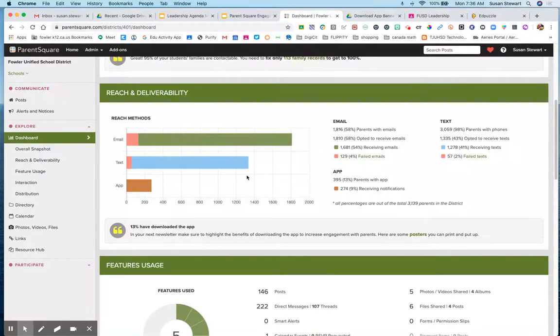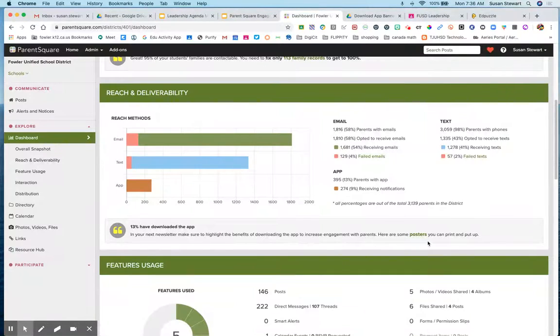I see how many parents are connecting via email. I also see how many failed emails we have, and that's one of the conversations we're going to have today. I see how many are connecting via text, and I see that we have 274 people coming with notifications on the app. So that's some good information for me to know that 13% have downloaded the app, and that's something I want to focus on.